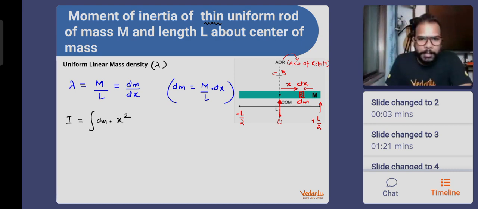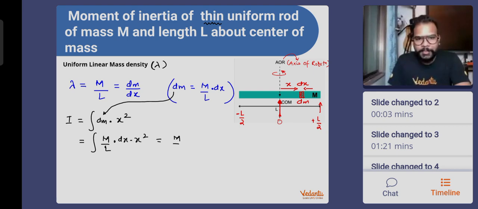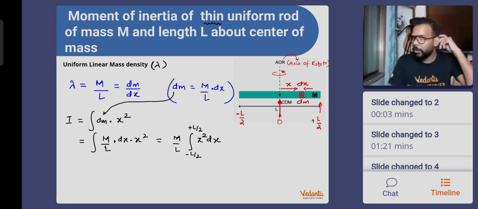Okay, people. Now, as I said, finding the value of dm was a very important point. So now we are going to put this dm here. We will write it as m by L into dx into x square. Constants will be taken out of the integration, and the integration will happen for x square dx. The integration limit is minus L by 2, the leftmost end, to L by 2, the rightmost end. Okay, guys? You will not take this point as O, because of the axis of rotation location. Wherever the axis of rotation passes through, usually we consider that as the origin.